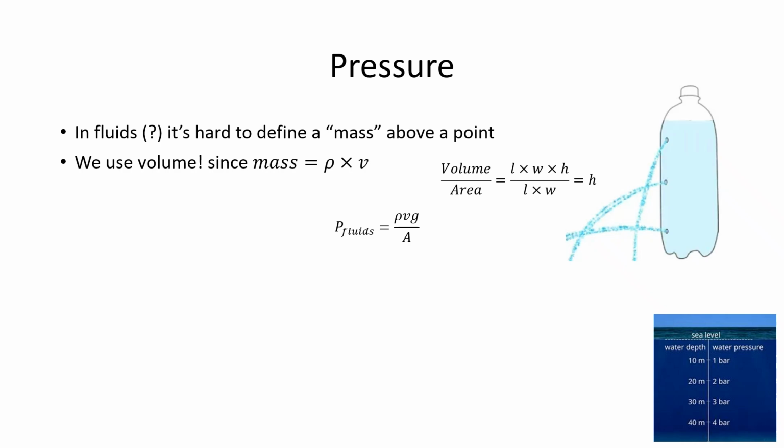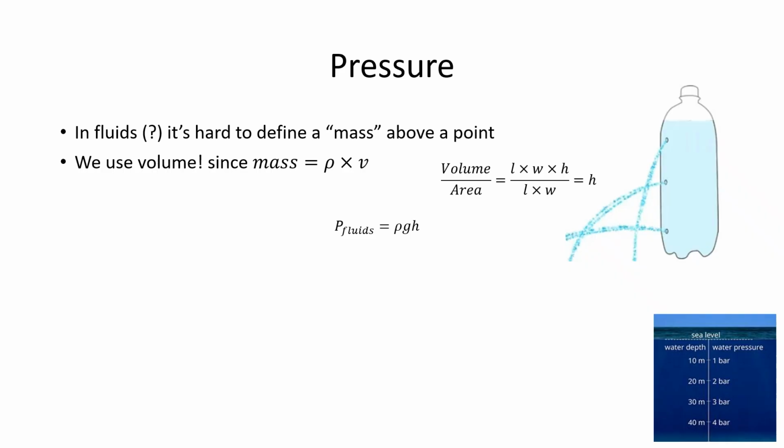So what's V over A from a unit analysis? Volume is length times width times height, and area is length times width. If I divide them out, I get that volume over area is just height. So I can replace V over A with h. And I get that pressure for fluids, much easier for me to measure, is rho g h: the density of the fluid, the gravity, and then height.